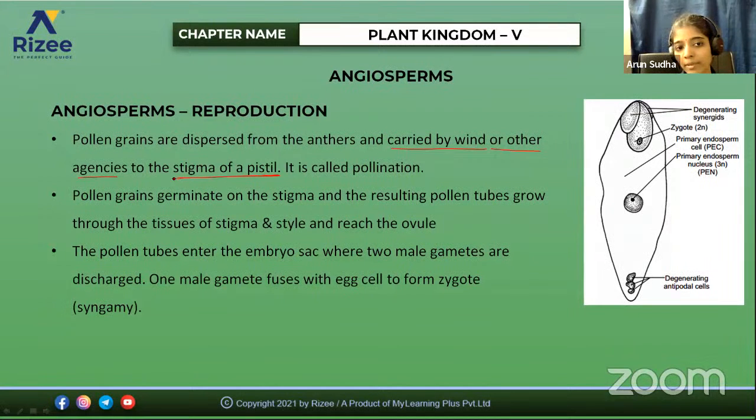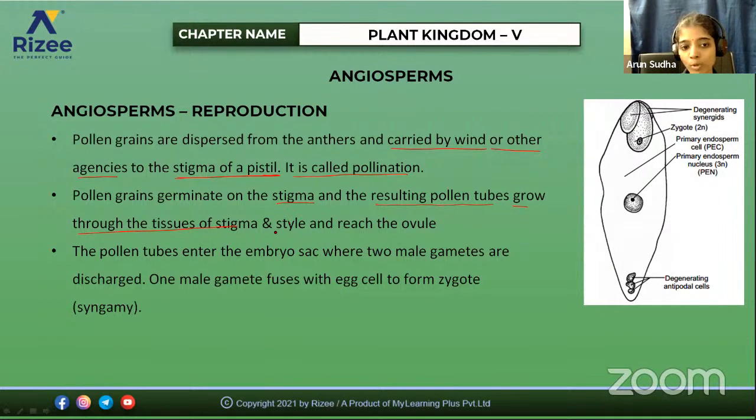How the pollen grain enters is, in the case of gymnosperms, a direct entry near the micropylar end of the ovule. But here, what is happening? Here it is attached to the stigma of the pistil. It is a feature of angiosperms. It is called pollination. So pollen grains germinate on the stigma, and that results in the formation of a pollen tube, which grows through the tissues of the stigma. So this is how the process of fertilization happens.